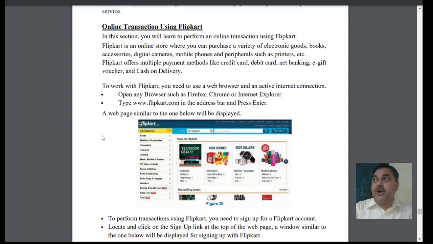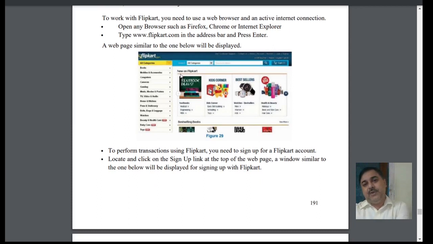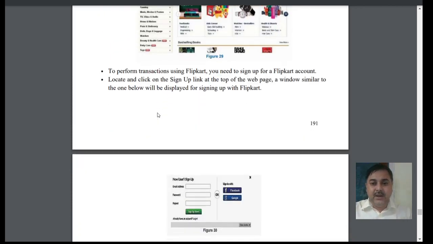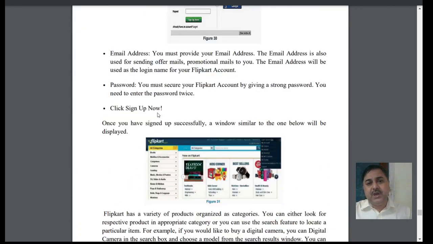As we have online transactions in Flipkart, we have that data and we are making it implemented. So electronic goods, books, accessories, digital cameras, mobile phones, whatever we want to bring, we can bring it. Flipkart, now this was the previous one. Nowadays the Flipkart pattern has changed, so we can find Flipkart accounts, Amazon, so many options we do have.